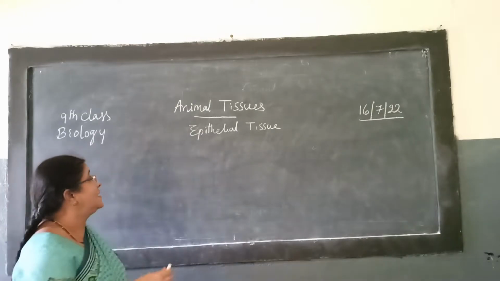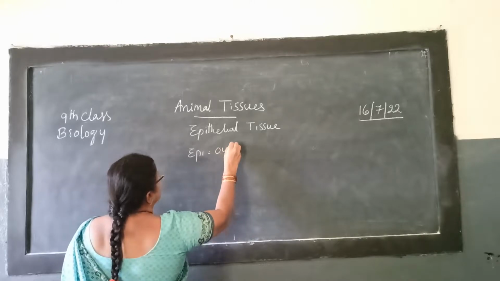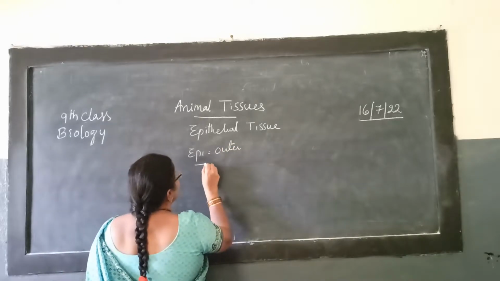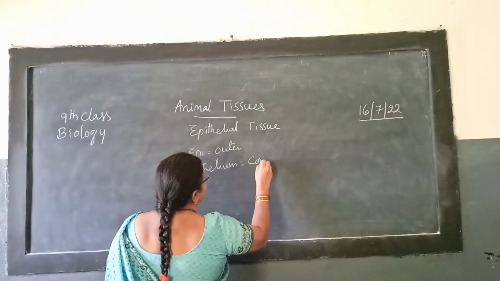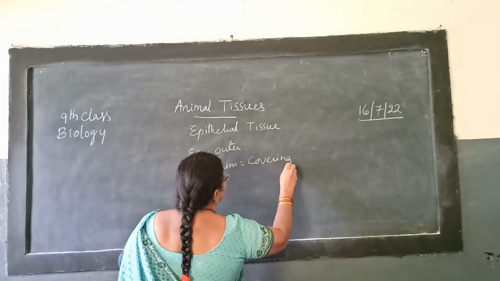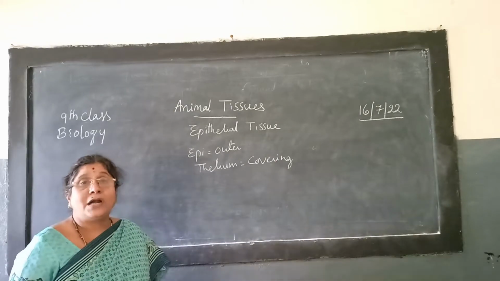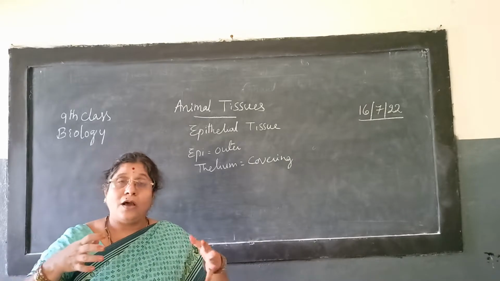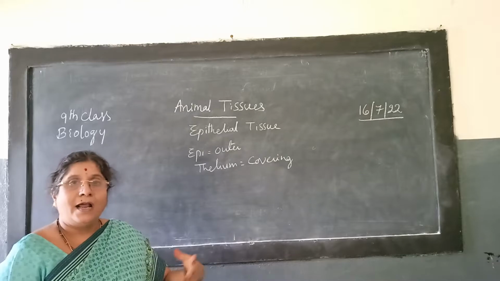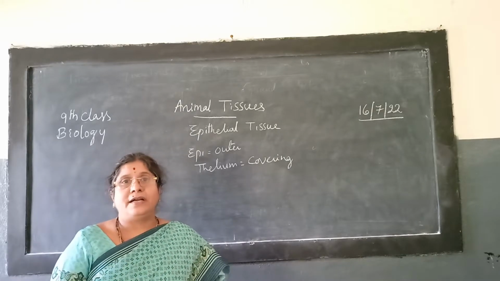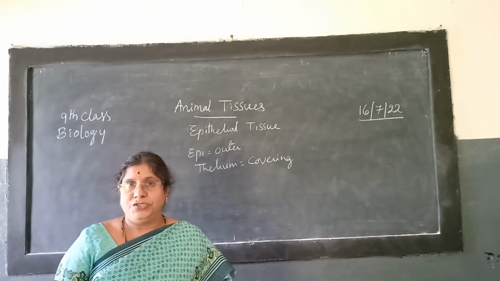So epi means outer. Thelium means covering. Is it not? So the covering parts which are seen in our body, just like our body skin is covering and other organs are covered. So that covering is because of epithelial tissue.